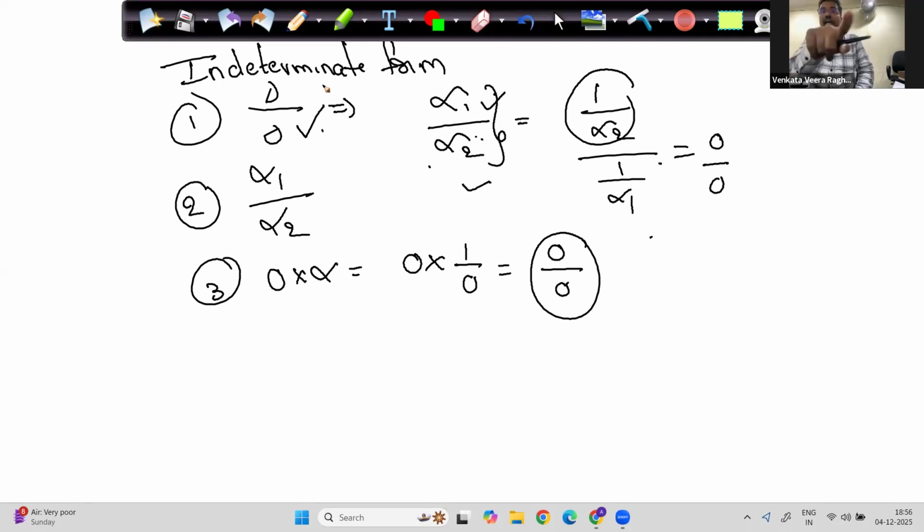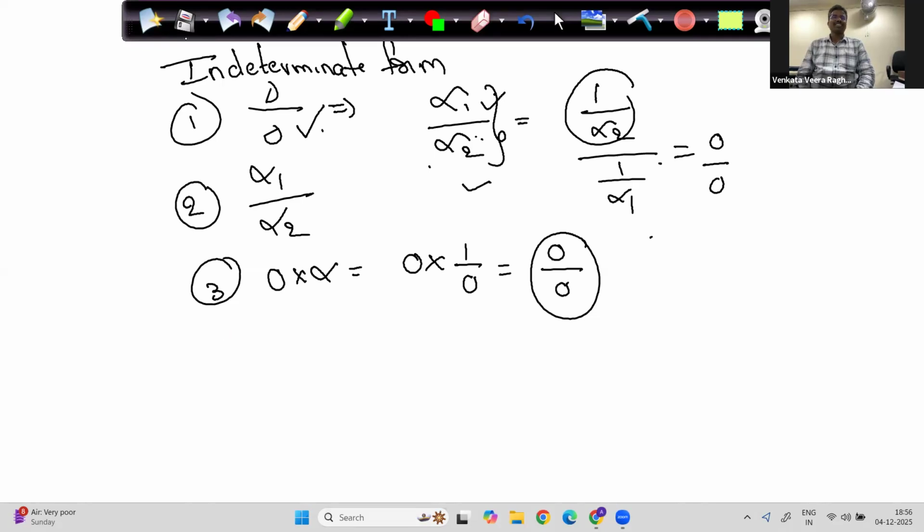Please write carefully and write the logics. You will not get these logics anywhere. I can 1000% assure you, take any book, you will not get it. This is with the experience of 10 years. They will give the forms, but they don't explain like this. 0 into 1 by 0. It is very difficult for you to get accustomed to these things. So far you learned 3 forms.